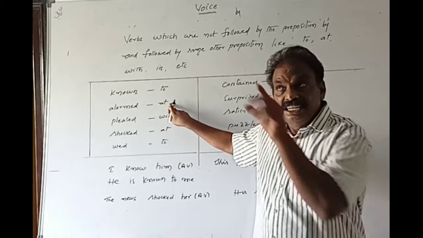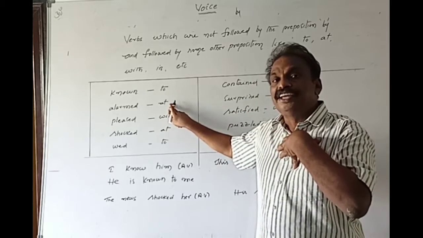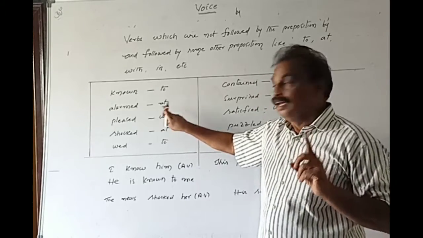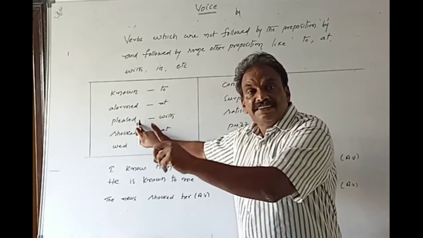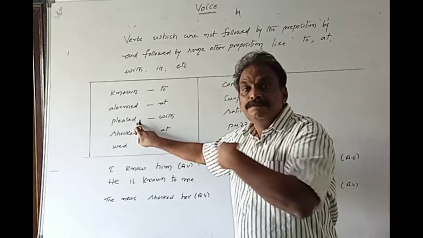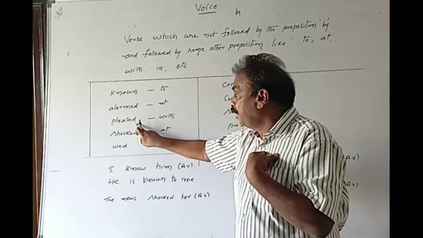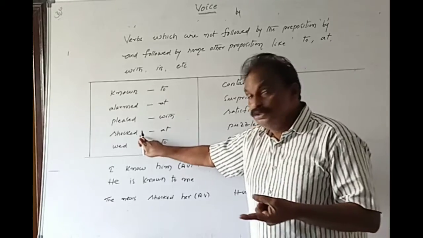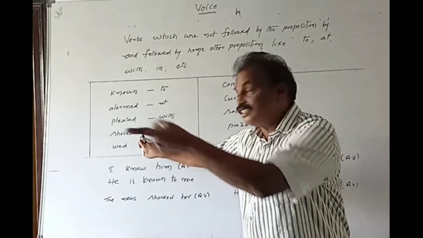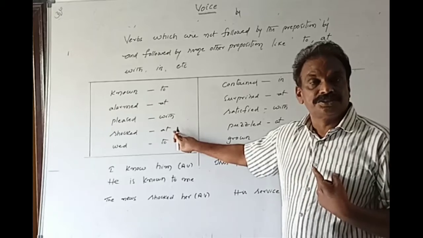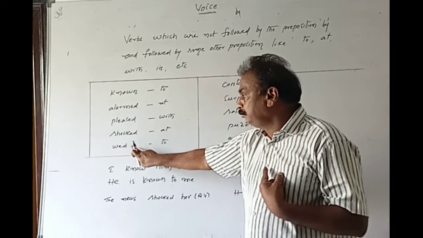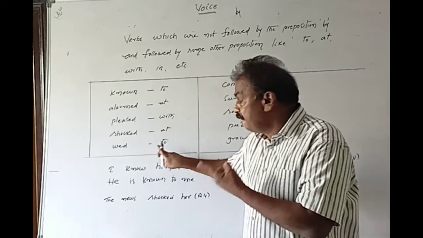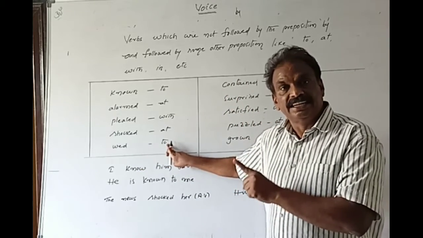Alarmed at. See, the news alarmed me. I was alarmed at the news. His service pleases me. I am pleased with his service. The news shocked her. She was shocked at the news. Sri Rama wed Sita Devi. Sita Devi was wedded to Sri Rama. Wedded to.